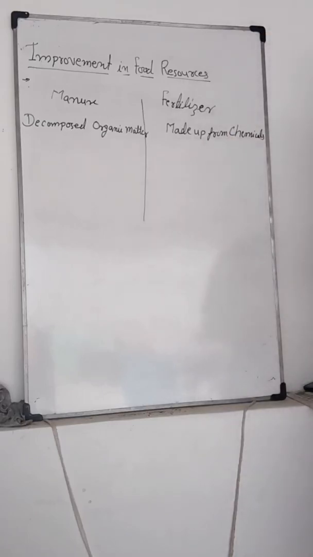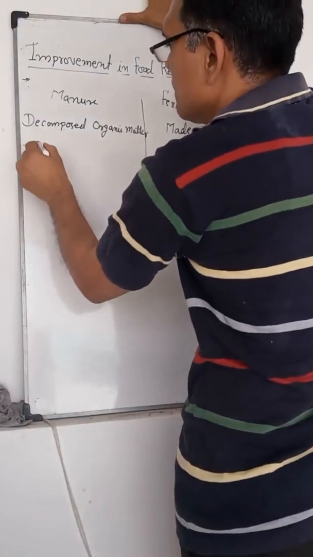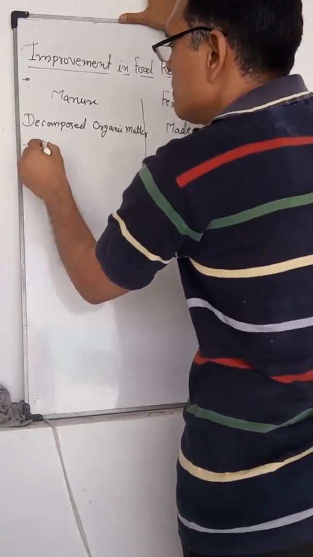Manures are natural, formed from the natural process.